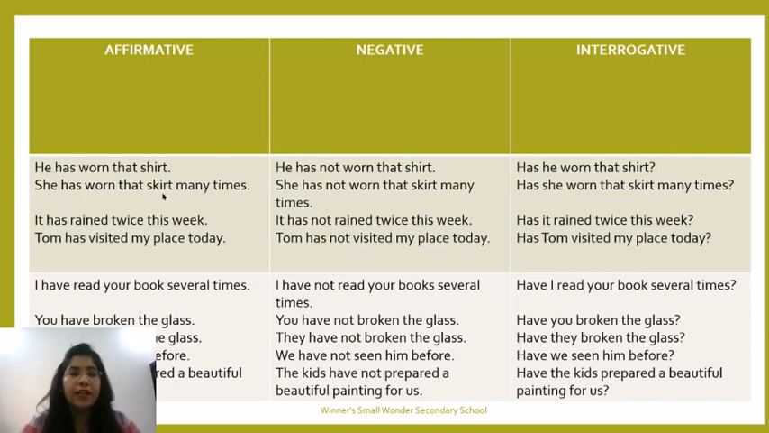She has worn that skirt many times. She has not worn that skirt many times. Has she worn that skirt many times? It has rained twice this week. It has not rained twice this week. Has it rained twice this week? Tom has visited my place today. Tom has not visited my place today. Has Tom visited my place today? These are for the singular ones.